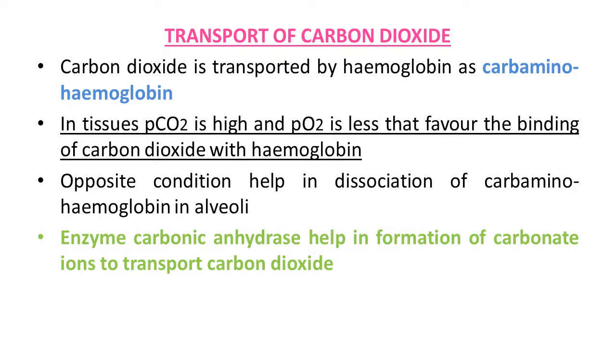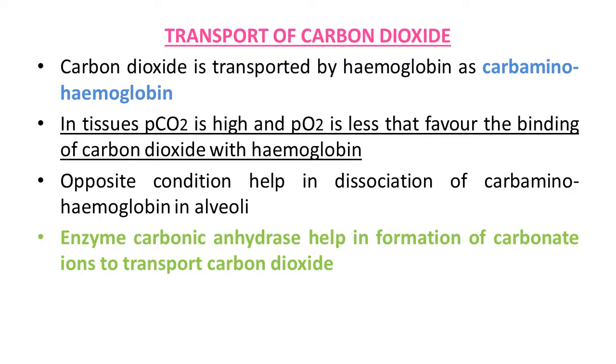When PCO2 is high and PO2 is low, as in the tissues, more binding of carbon dioxide occurs. When PCO2 is low and PO2 is high, as in the alveoli, dissociation of CO2 from carbaminohemoglobin takes place.